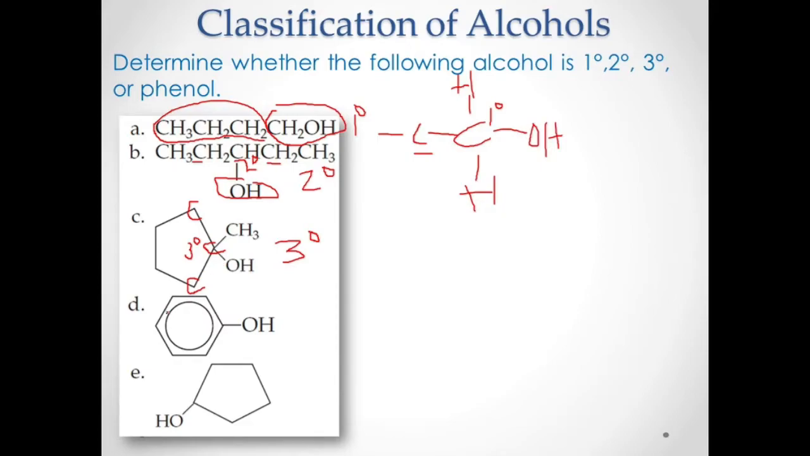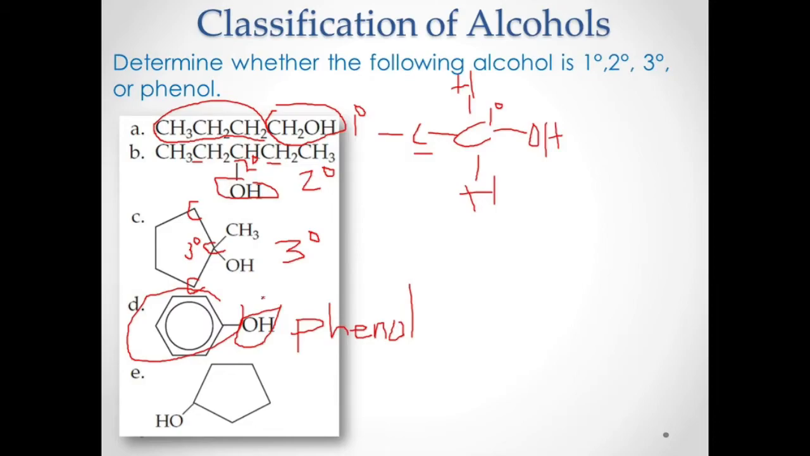How about letter D? You have a benzene and an OH. What is this compound? This is a phenol. That is a phenol, diba? I told you that when the R is an aryl attached to the OH, then that is a phenol.